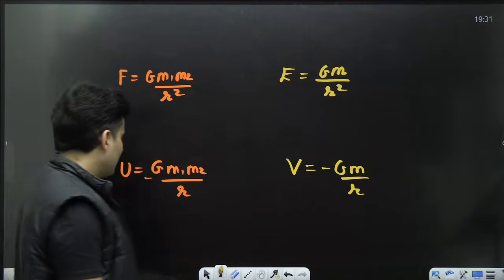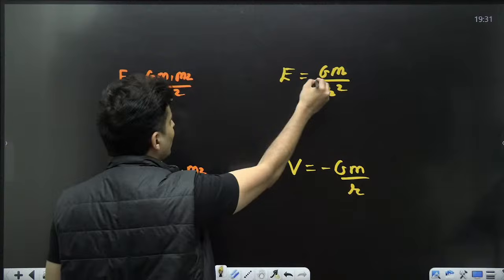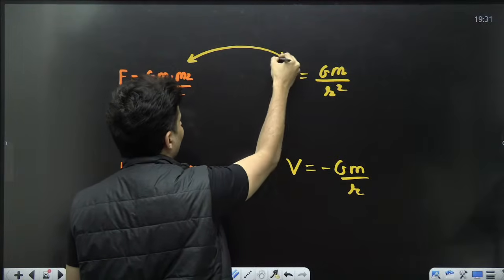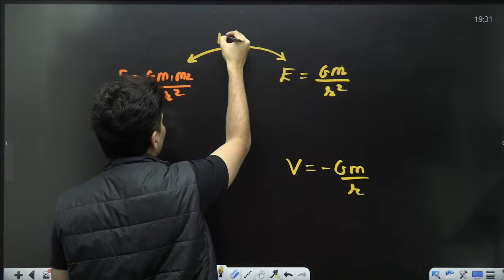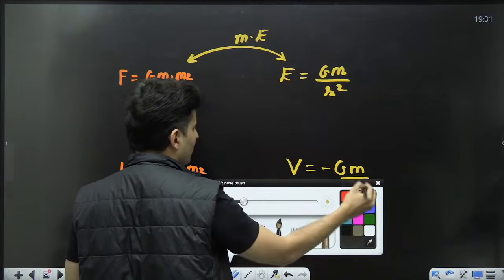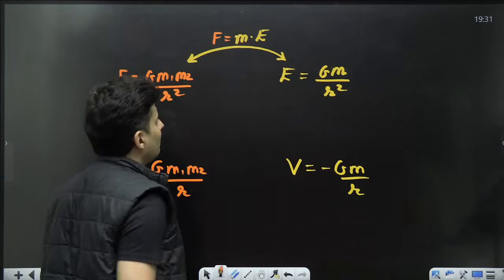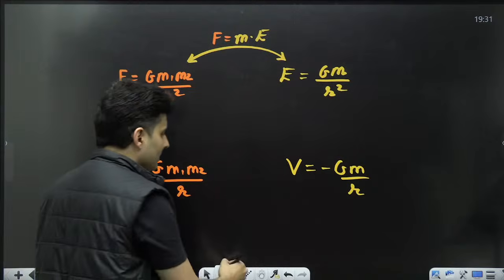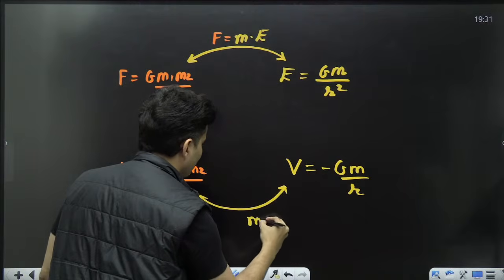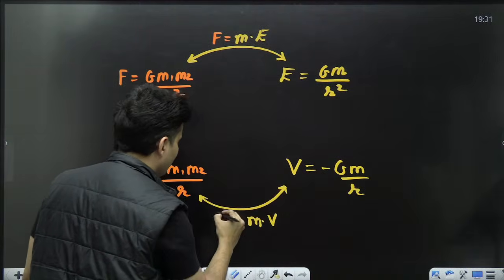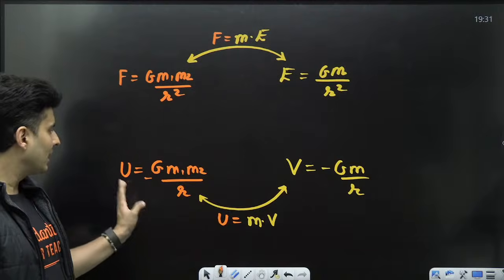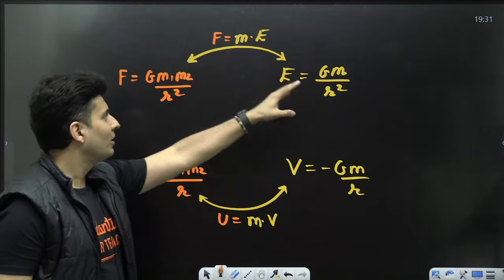Very good. And how do I go from here to here or here to here? We have seen that. If field is given and I want to go to force, or force is given, I want to go to field, then I will use nothing but mass times the field. Mass times the field is nothing but the force. Same thing for here to here also. The mass times the potential will be nothing but the potential energy, or change in the energy is mass times potential difference. That is how you go from here to here, or here to here, or here to here.